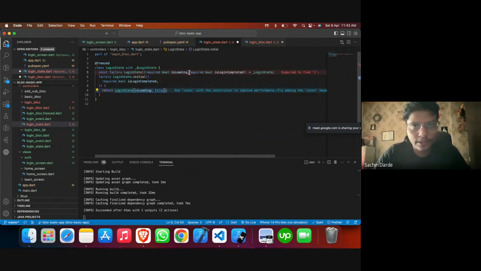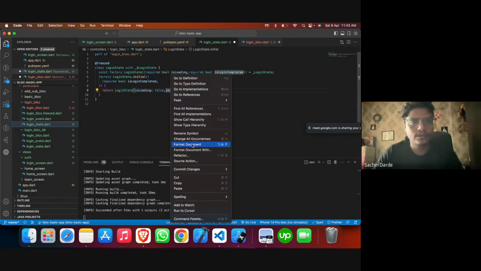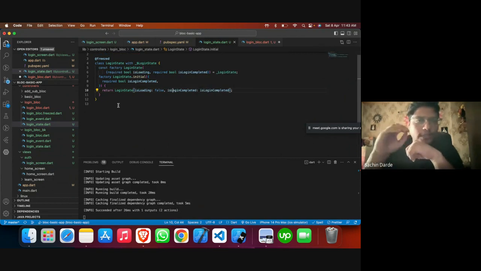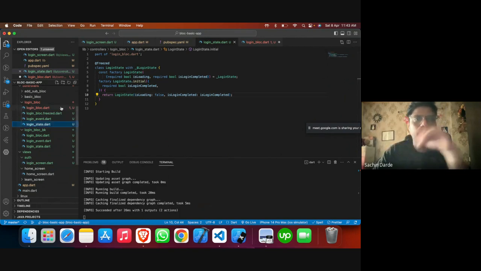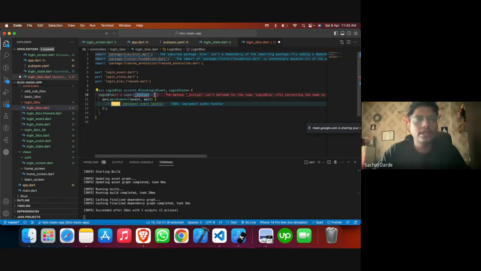And we need to make sure that it is going to be required. So we'll have it here, and this value comes from the initializer. Okay, so nothing has changed as dramatically as in the previous one, but all of the copyWith and everything is going to be there with the help of freeze. So nothing changes as such, but there is a little bit of change in order to reduce the